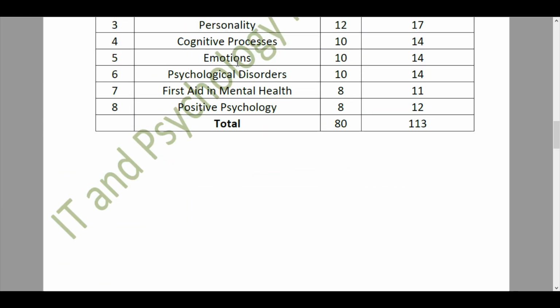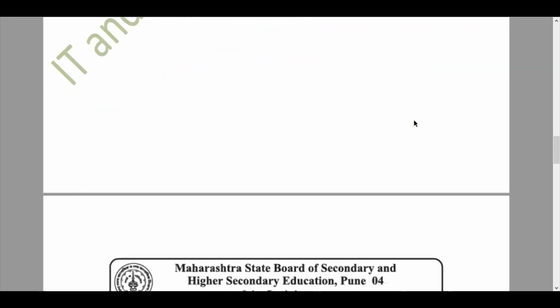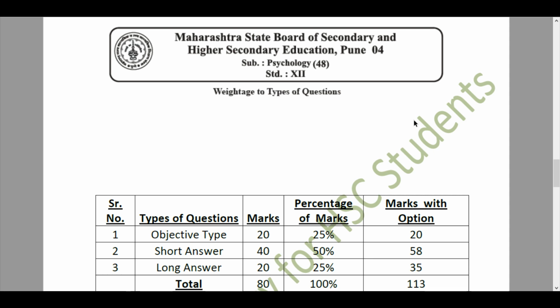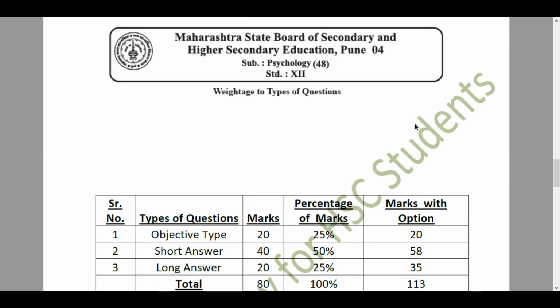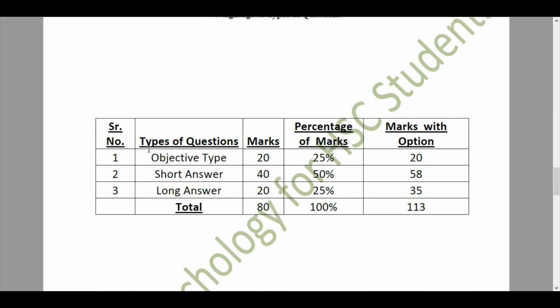So the total marks here again are 80 and 113. This is a very helpful criteria for this year. Then we move forward to our weightage to type of questions. Our objective type of question would be of 20 marks. By percentage of marks, this would be 25%, and marks with options would be 20. So this is a very scoring part of the paper. In objective type, most of the students score.